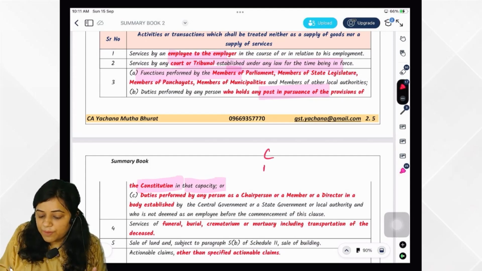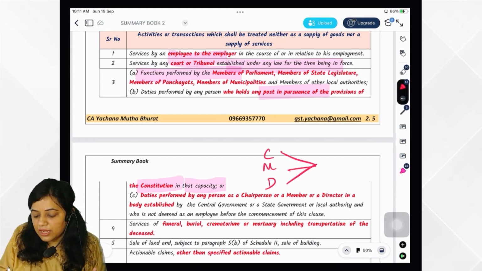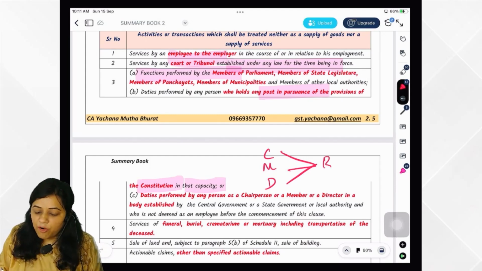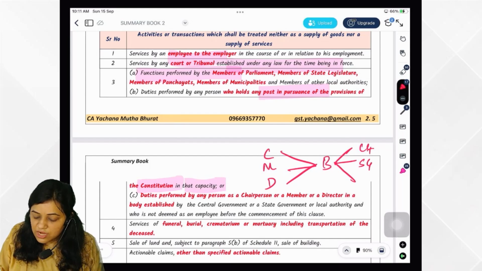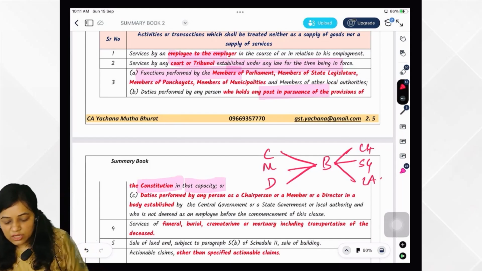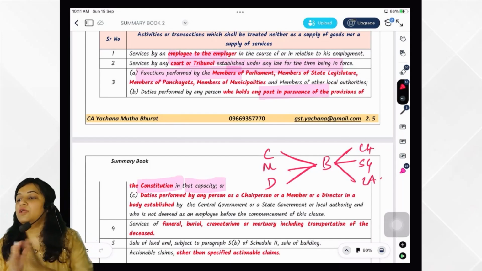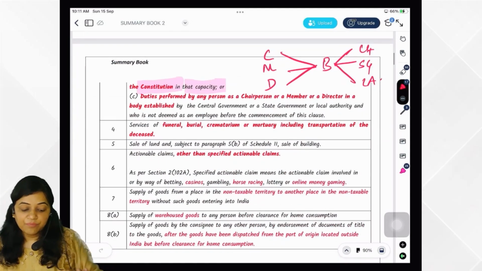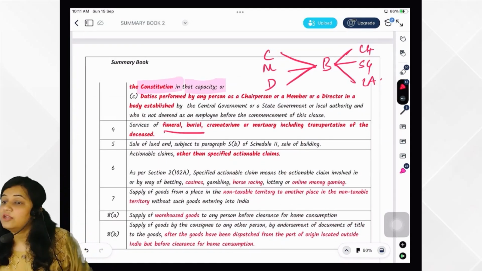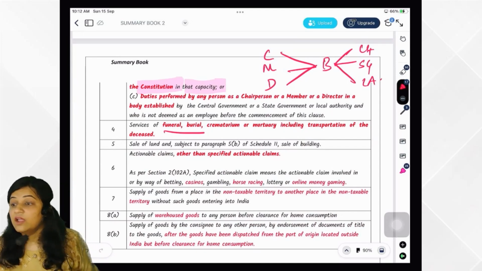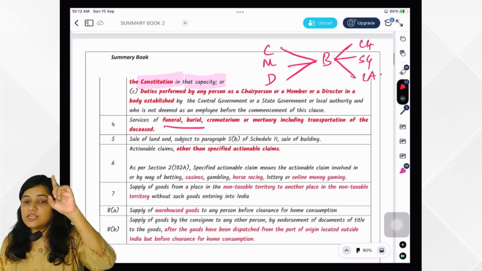Okay, you are chairperson, member or director, CMD of what? Of a body which is established by either central government or state government or local authority. And what did they say? Okay, this will not be supply. Then services of funeral burial including transportation of deceased is not supply. Okay, you got it? And so GST will not be levied.